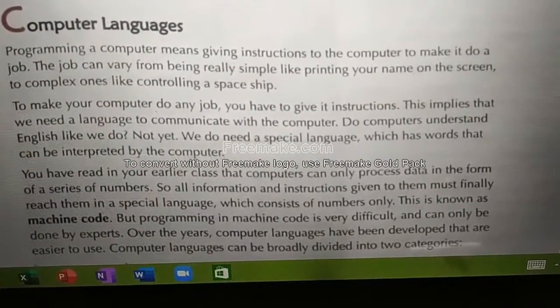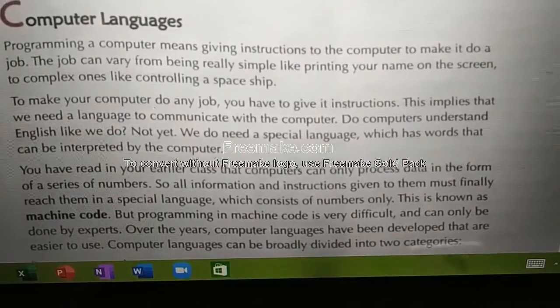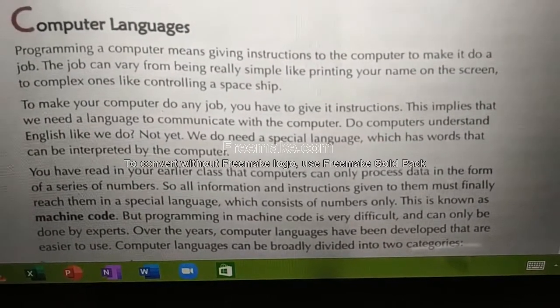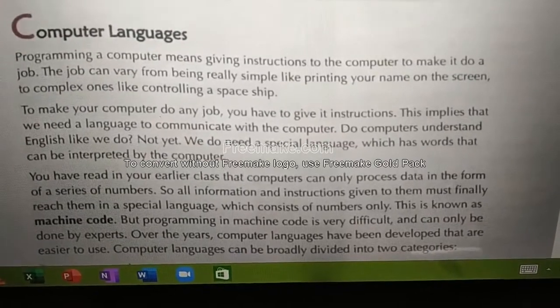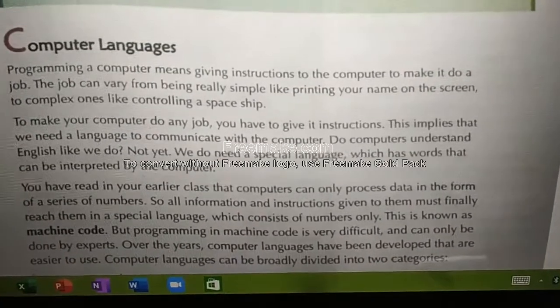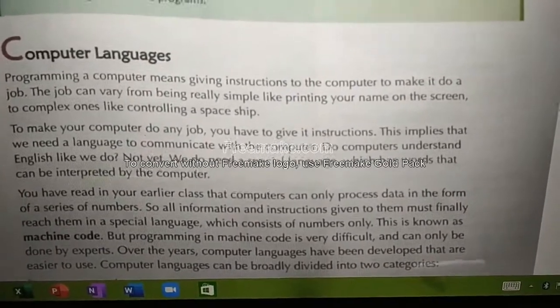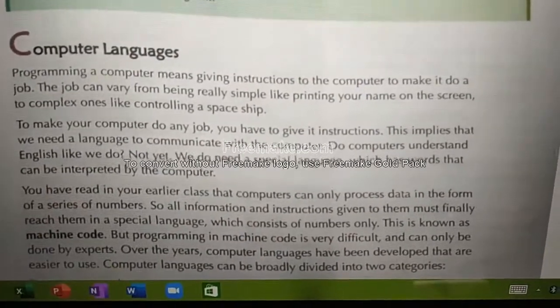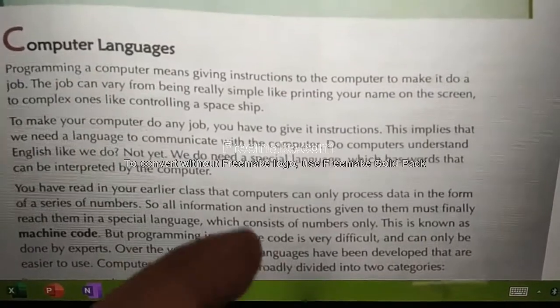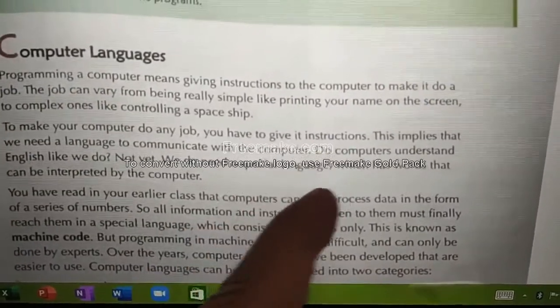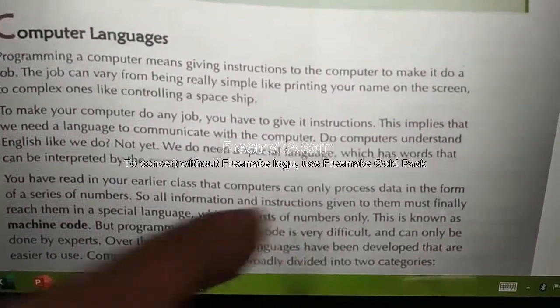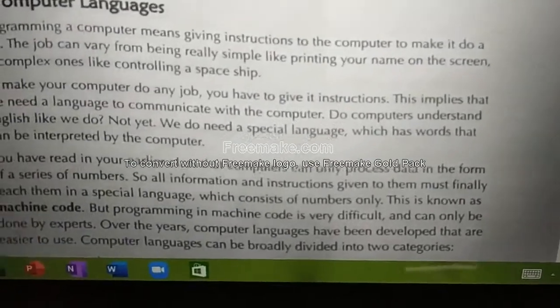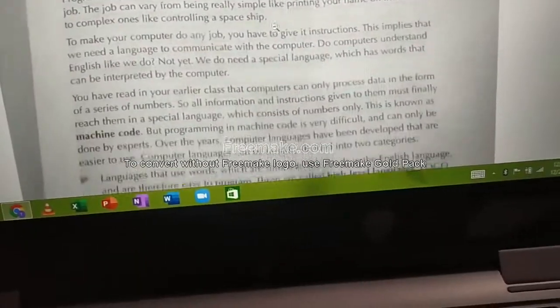We do need a special language which has words that can be interpreted by the computer. The computer doesn't know all the languages that humans know. It is a machine. How can we give instructions to the computer? By using some special languages, we can communicate with the computer. What are those special languages? That we'll see.